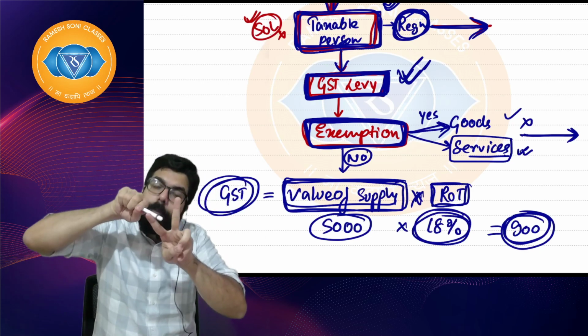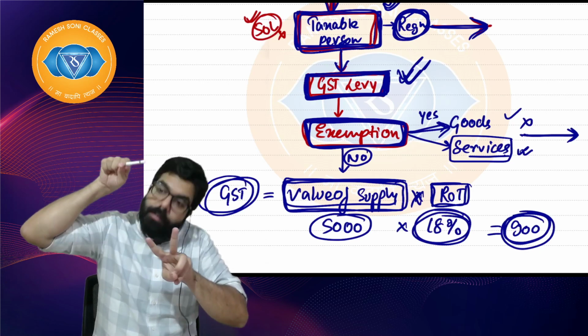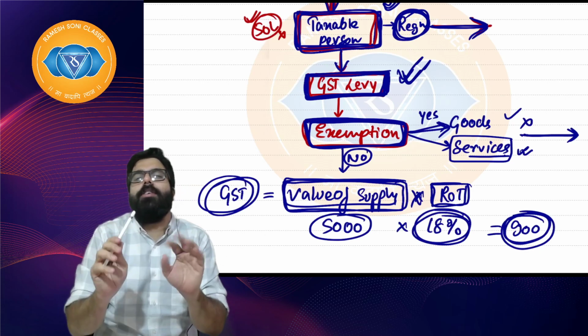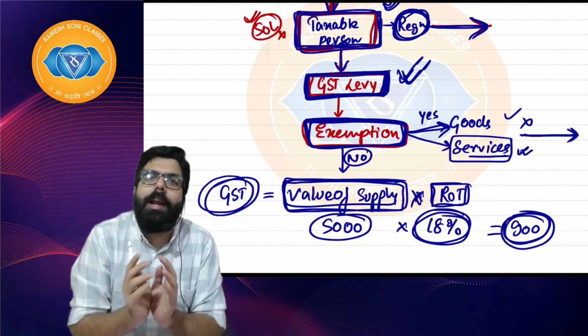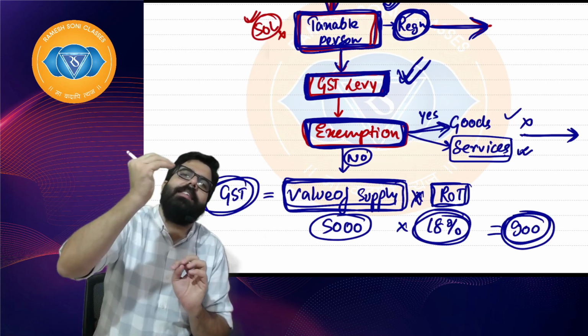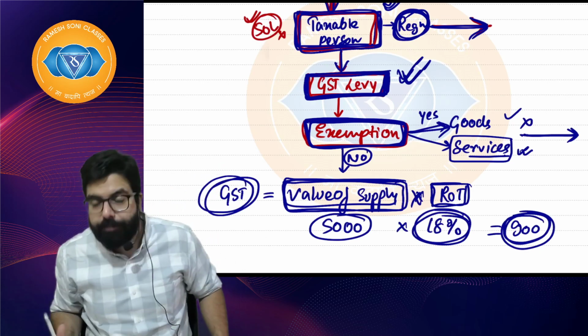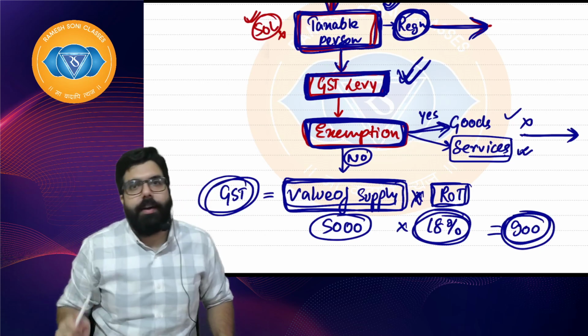One is 0% GST. 0% means GST is levied, but government is telling, as of now, we will charge 0%, means we don't have any intention to collect. In future, if we want, we can increase the rate to 5%, 10%. Whenever we increase the rate, it will become GST levied. The other is exemption. Exemption, what happens?